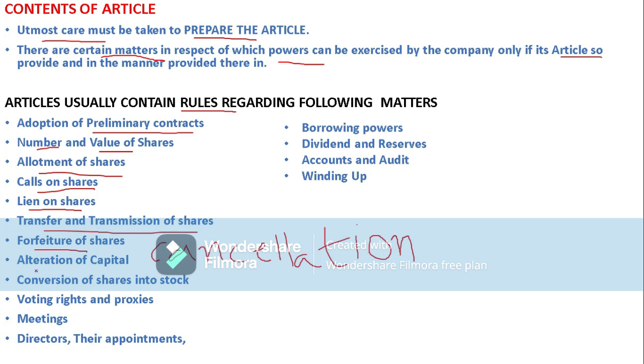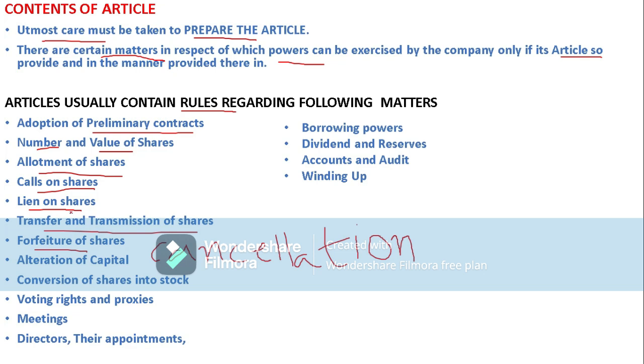And coming to alteration of capital, if the company wants to change its capital. We all know authorized capital and paid up capital. Authorized capital is the total capital of the company, and this detailed information is given to the ROC while incorporating the company.